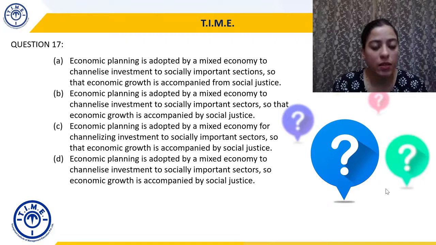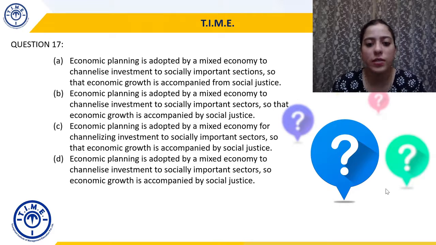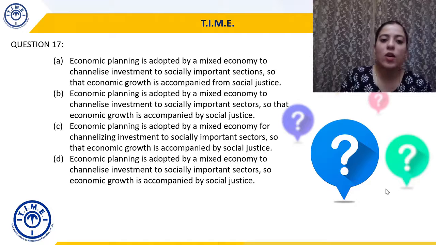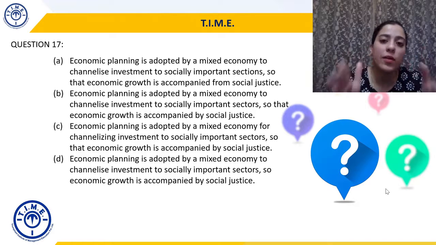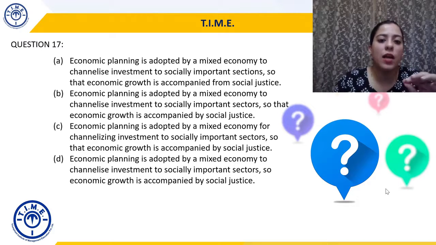Channelize has been replaced by channelizing, and accompanied by. And in the last one, economic planning is adopted by mixed society to channelize. Again, we are back to channelize to socially important sectors. So economic growth is accompanied by. So here we have just kept so. Now these sentences look very close, very similar. That's why you have to read them very carefully, and this might take more time. So let's understand why we have selected the answer.